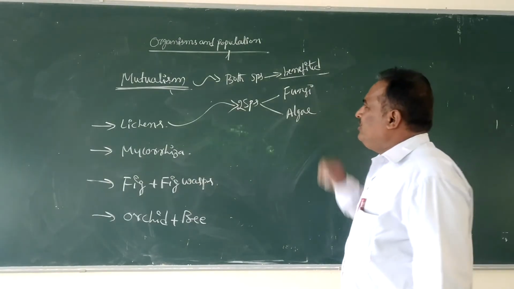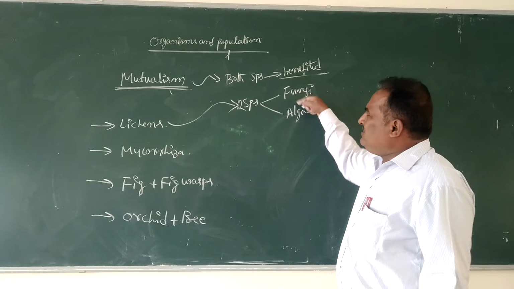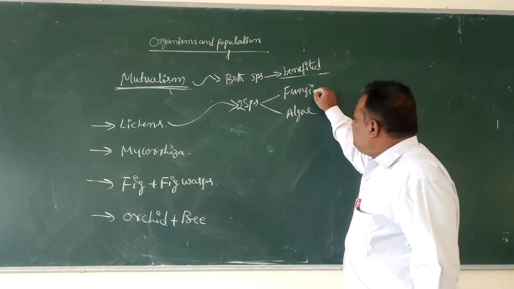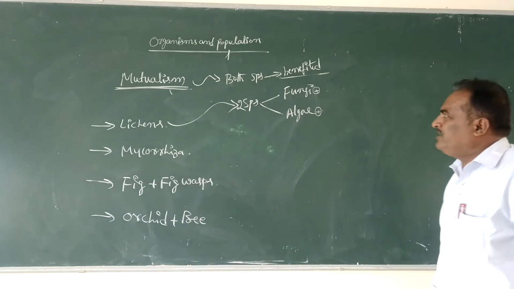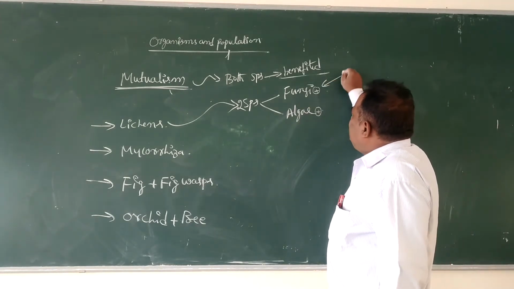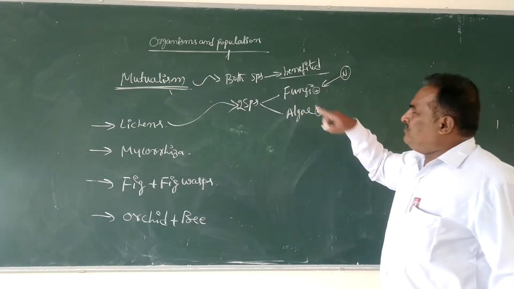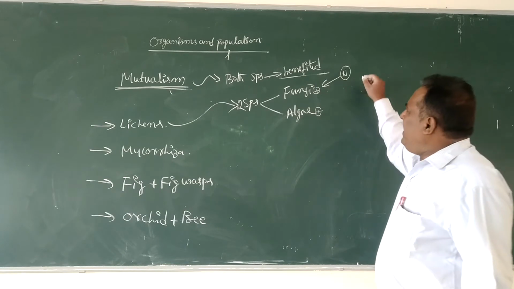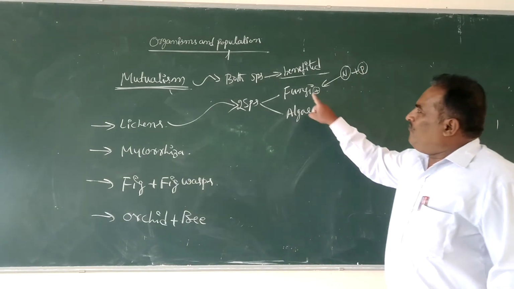In this association, both the species are benefited. How are these species benefited? Fungi absorb nutrients and give protection to the algae.